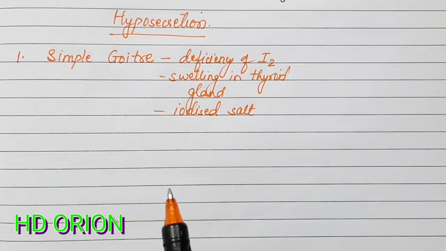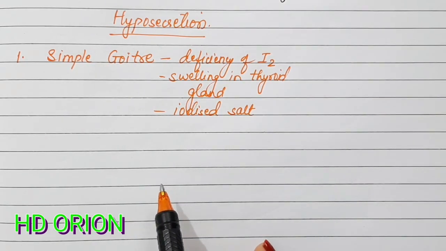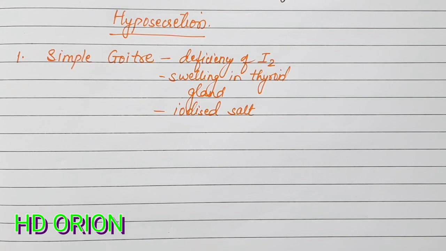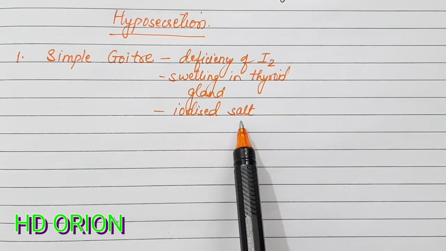People who are living away from the seashores suffer from this disease more, because the iodine is found in the sea water. Those people who are living on the shore have this iodine naturally in their food chain. But people who are living far away from the seashore usually suffer from this disease, and therefore it is recommended for them always to consume the iodized salt.